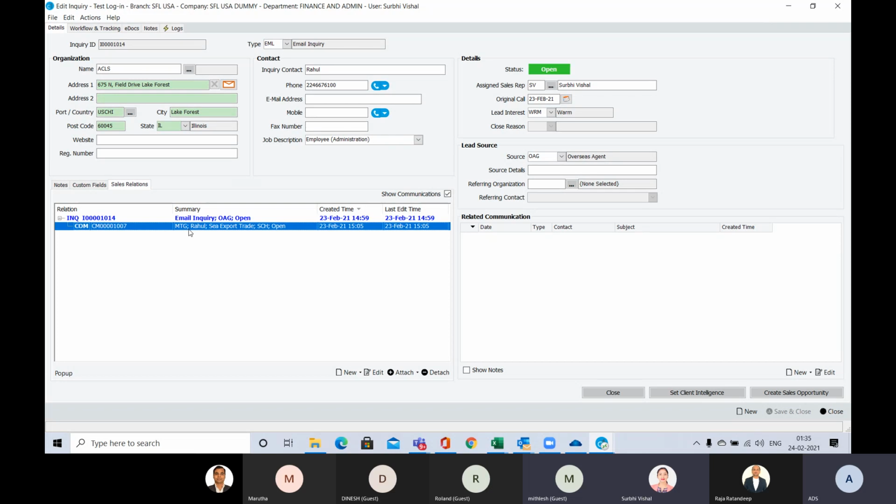Surbhi, I have a question. When this email is sent out, would it go from the sender's email ID? In the sense, would he see it in his inbox, in his sent mail? How will it go? It will go through the email ID which is configured in CargoWise.